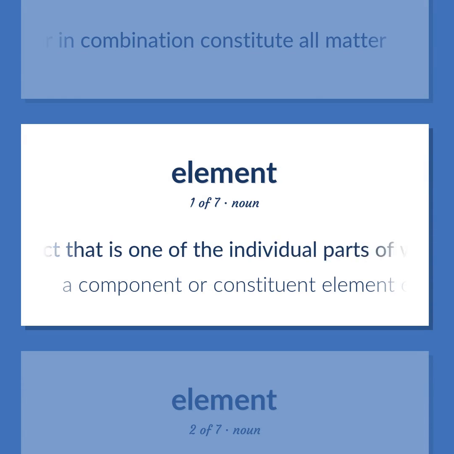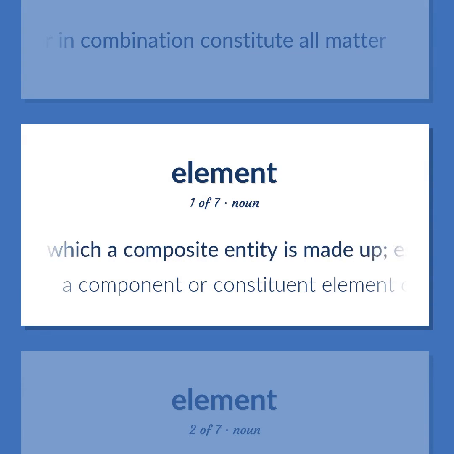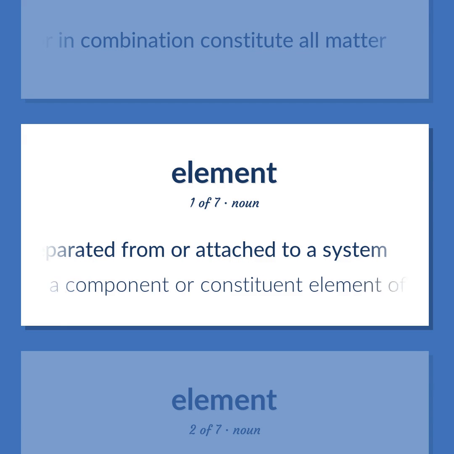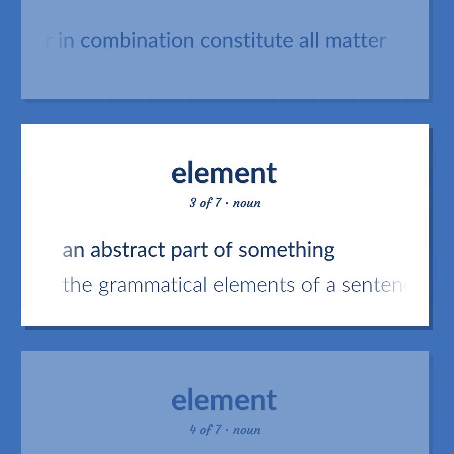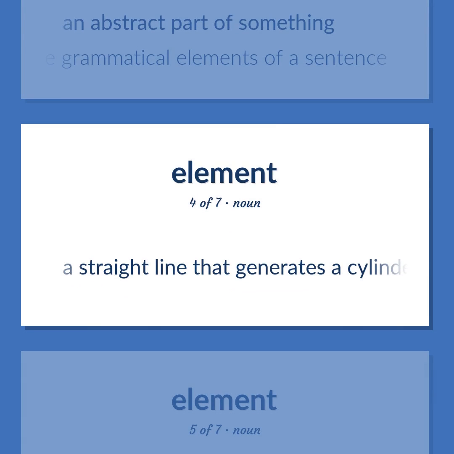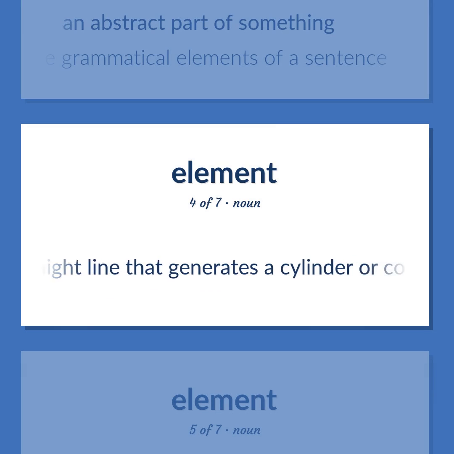An artifact that is one of the individual parts of which a composite entity is made up, especially a part that can be separated from or attached to a system. A component or constituent element of a system. An abstract part of something. The grammatical elements of a sentence. A straight line that generates a cylinder or cone.